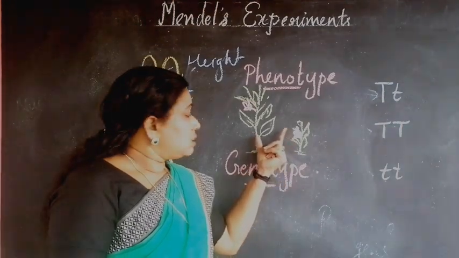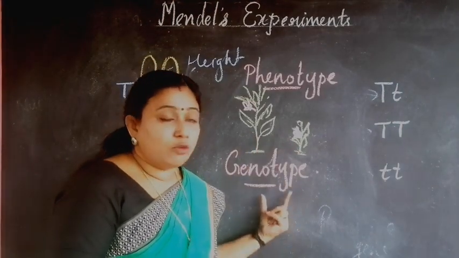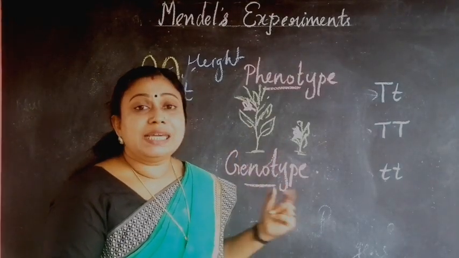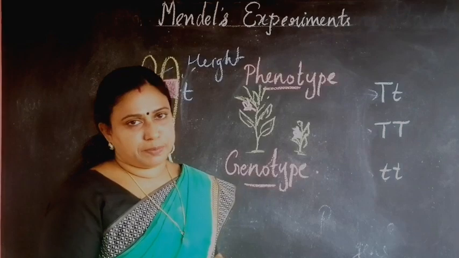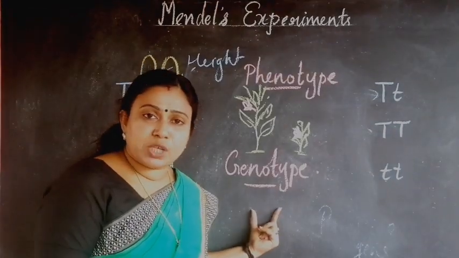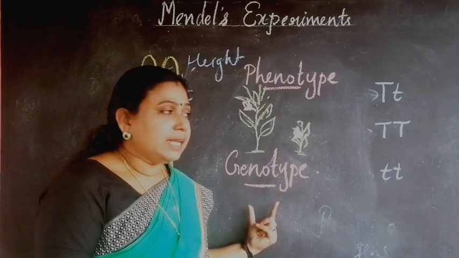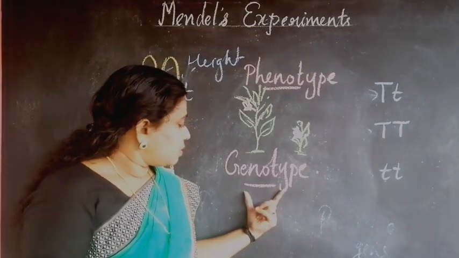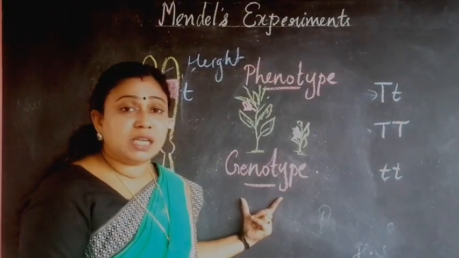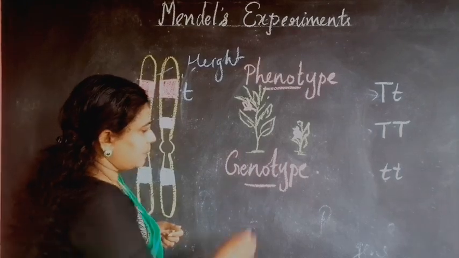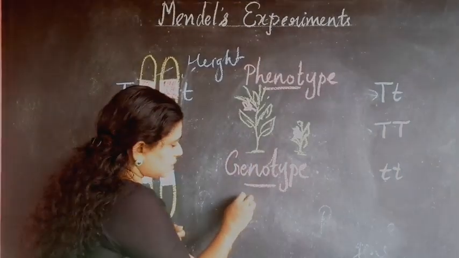That determination of genes for a physical character is known as the genotype. So genotype is the description of genes in an organism responsible for expressing a particular character. This is a tall plant. We can represent this tall plant as capital T.